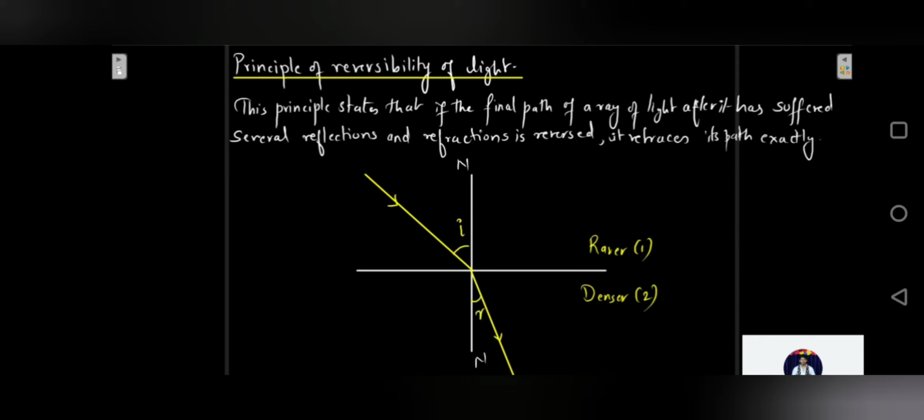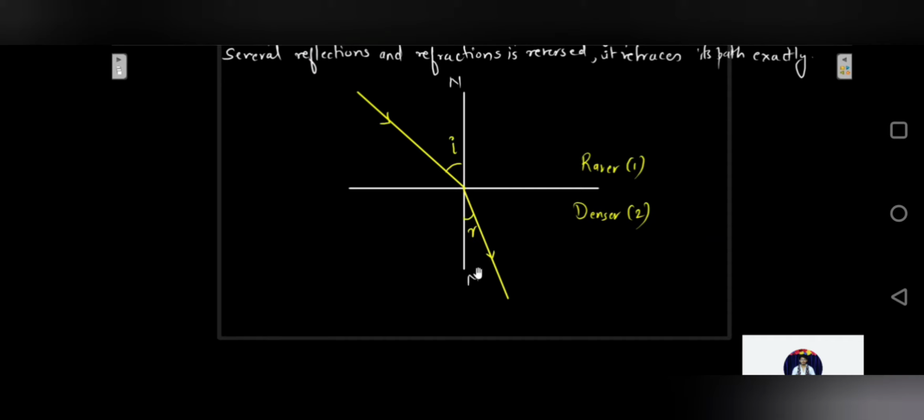Now supposing I put a plane mirror down here, so that the ray of light retraces its path and goes back in the reverse direction. What is going to happen is the ray of light would follow the same path, exactly like this. It will get refracted over here and emerge out through the same path as the incident light.